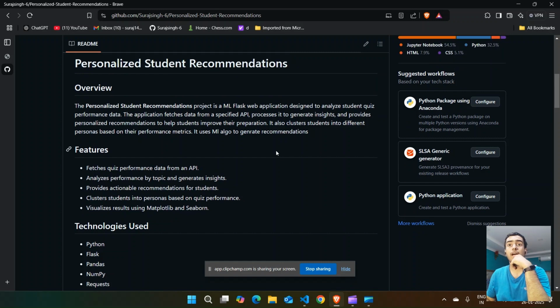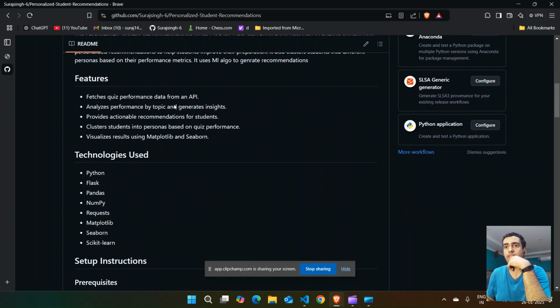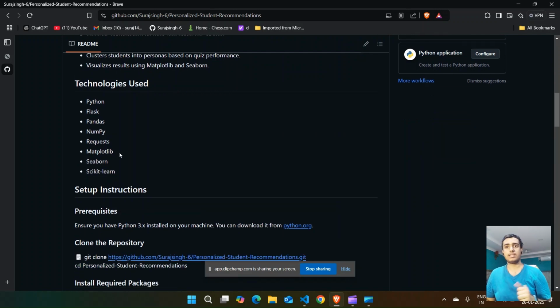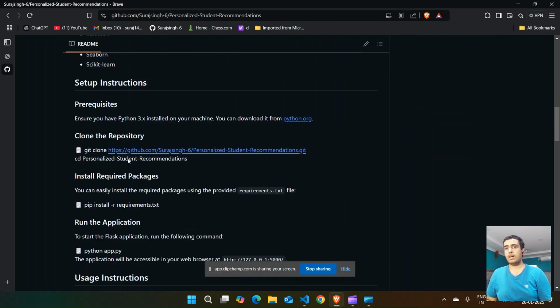This is just an overview. I have made two types of applications: one is pure Python and ML based, and the other is front end and back end. The front end is HTML and CSS, and the back end is Python, which also includes ML. So let us see the features. It takes the data from the API, analyzes it, provides recommendations, and clusters students into personas, that is, dividing the students according to their persona, and then visualizes the results using Matplotlib and Seaborn. I have used these technologies: Python, Flask, Pandas, NumPy, Matplotlib, Seaborn, and Scikit-learn.